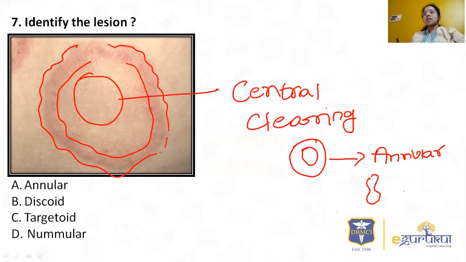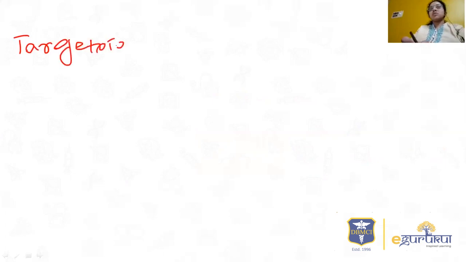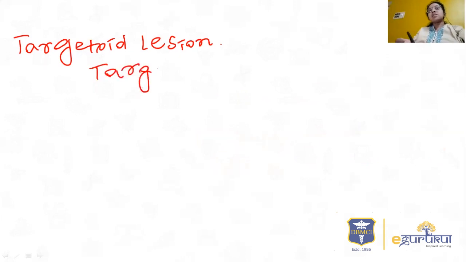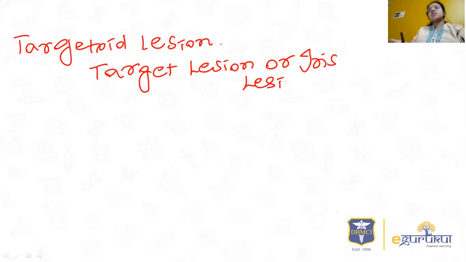So what is a targetoid lesion? Let us see. Targetoid lesion is different from target lesion, so don't get confused. I'll teach you the target lesion first. As you all know, the target lesion, or iris lesion, is seen in erythema multiforme, which is a classical feature of erythema multiforme.